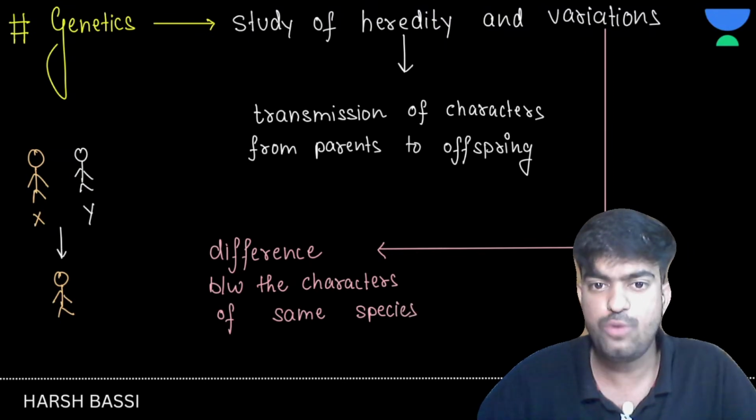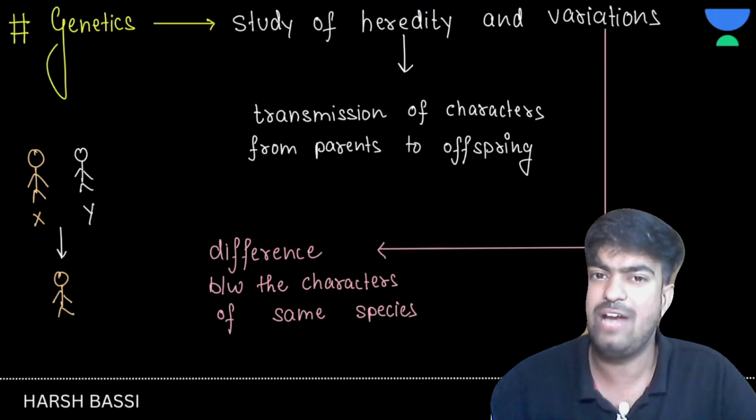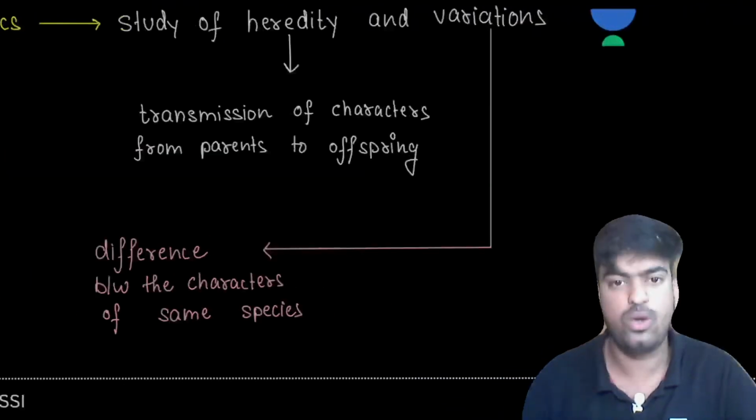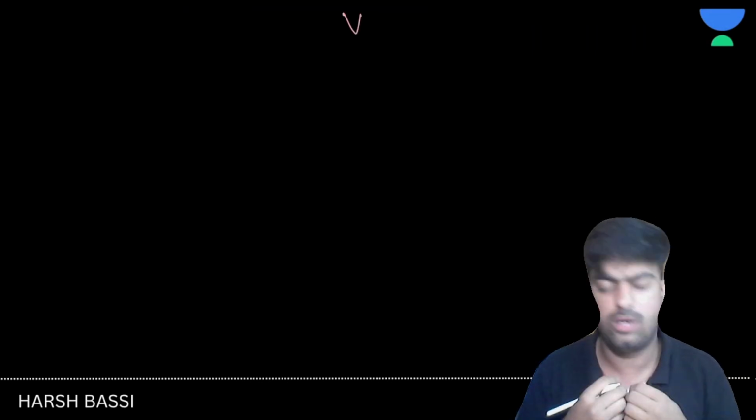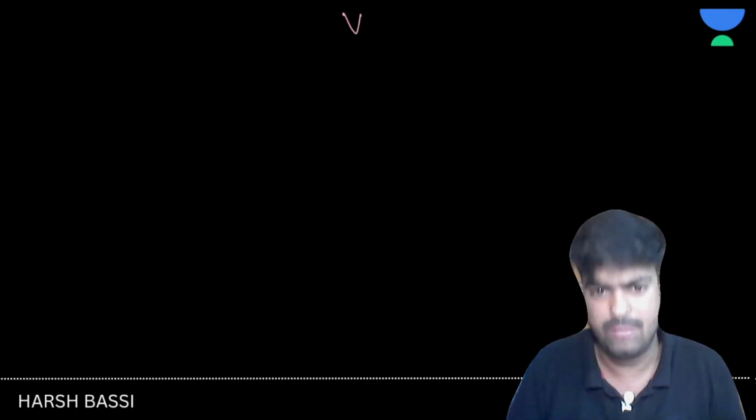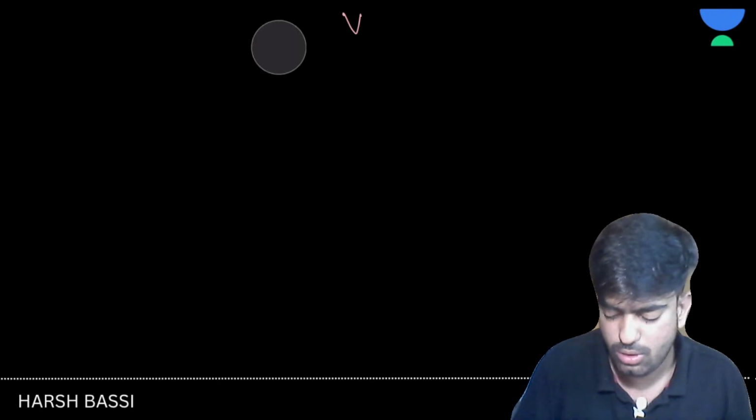Now, before moving to the terms, I would like to introduce a particular type of variations. Variations are also of different types. How, sir? What types of variations do we have? So see, first we have one variation. Let's suppose I am getting a little fat day by day, and that's true. So if I have become fat, just give me one second.